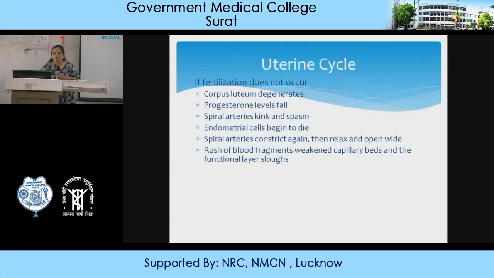If fertilization doesn't occur, then the corpus luteum will degenerate, the progesterone level will fall, the spiral arteries will kink and spasm, and endometrial cells will begin to die. There is necrosis, the spiral arteries constrict, relax and open wide, rushing blood into weakened capillary beds, and the functional layer will slough off.